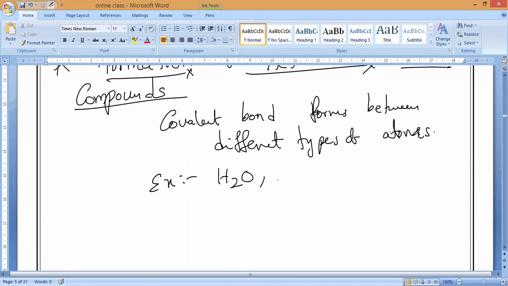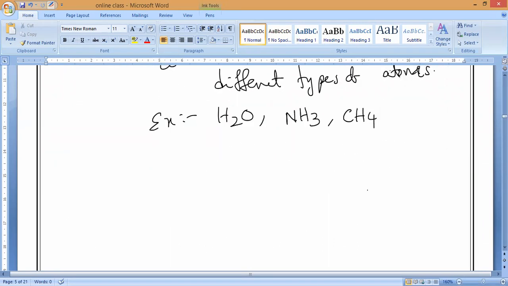Now, example you can take water. You can take ammonia. What is the ammonia formula? NH3. Same way, you can take methane. What is the methane formula? CH4. Okay, so that is now one by one structure.